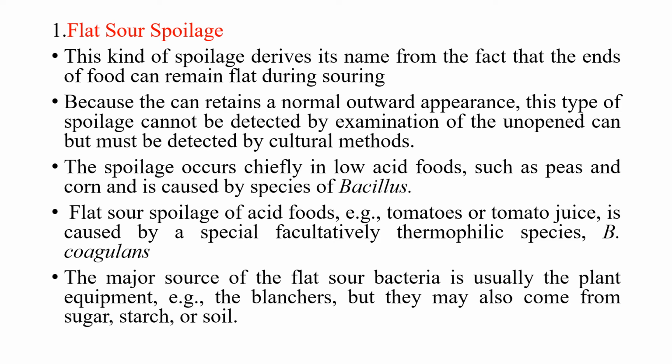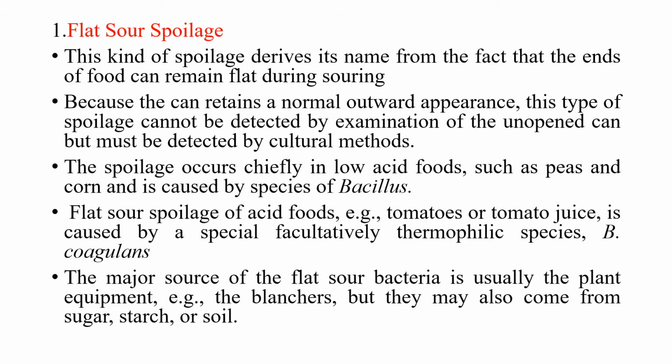This kind of spoilage derives its name from the fact that the ends of the can remain flat during spoilage, and because the can retains a normal outward appearance, this type of spoilage cannot be easily detected by examination of the unopened can and must be detected with the help of cultural methods.